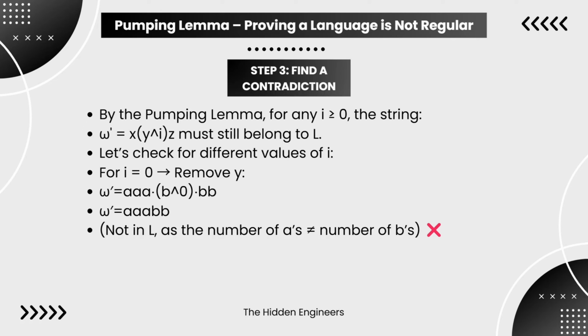Step 3. Find a contradiction. By the pumping lemma, for any i greater than or equal to 0, the string omega equals x y^i z must still belong to L. Let's check for different values of i. For i equals 0, that is to remove y, omega equals AAA · b^0 · BB. Omega equals AAABB. Not in L, as the number of A's does not equal the number of B's.